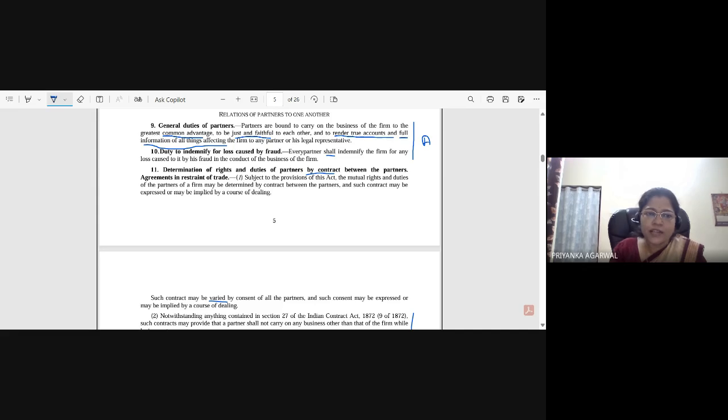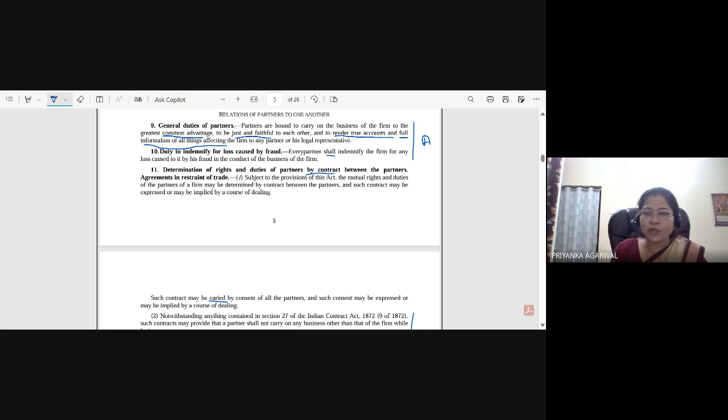Section 9, duty to indemnify for loss caused by fraud. Every partner shall indemnify the firm for any loss caused to it by his fraud in the conduct of the business of the firm. So, suppose in this example itself, Mr. A has done some collusion with the seller, and he said that, okay, I will not inform my other partners, and whatever the amount you are getting out of selling the lesser quality diamond at a superior price, the difference amount we will share it.